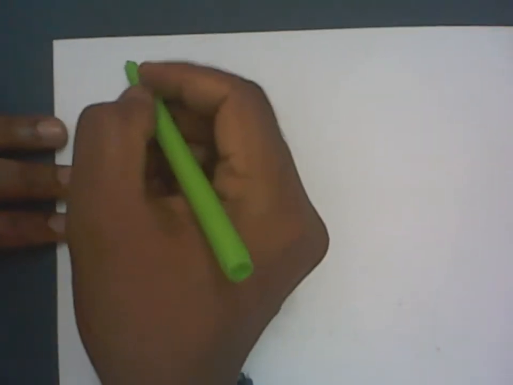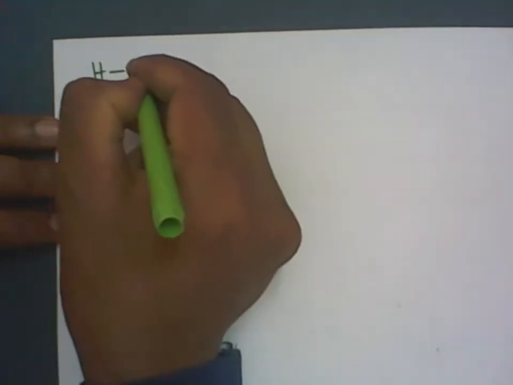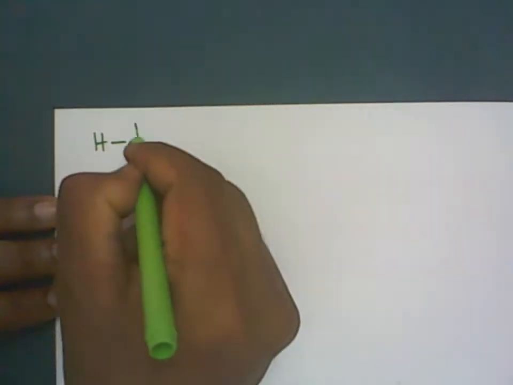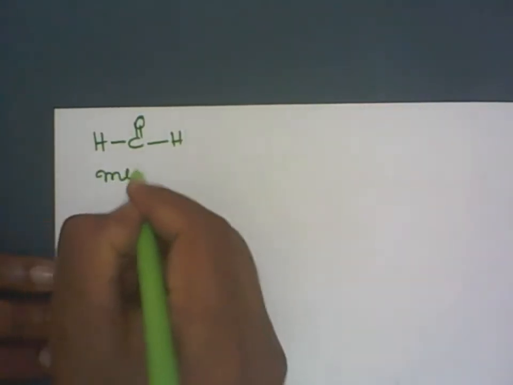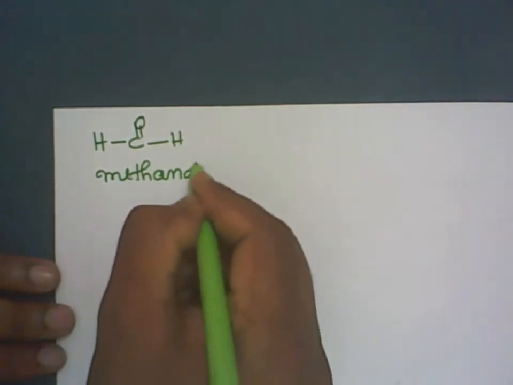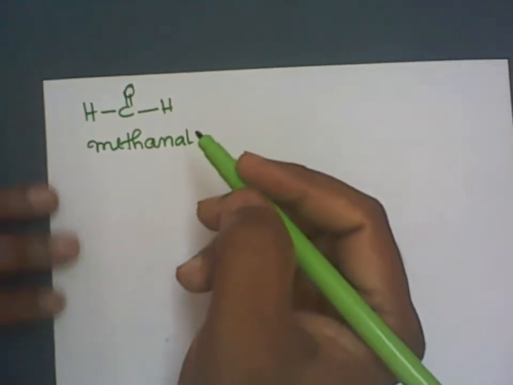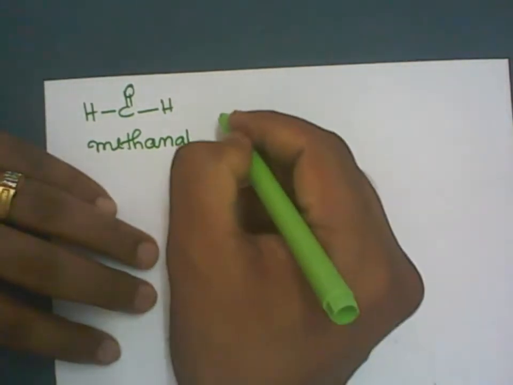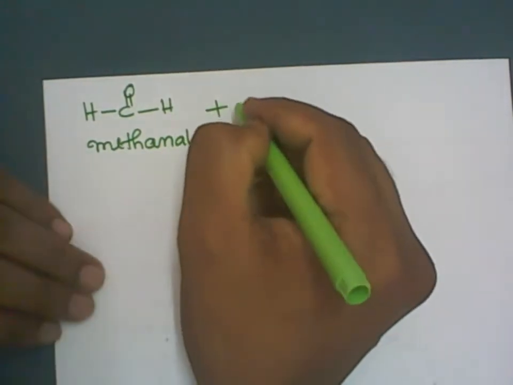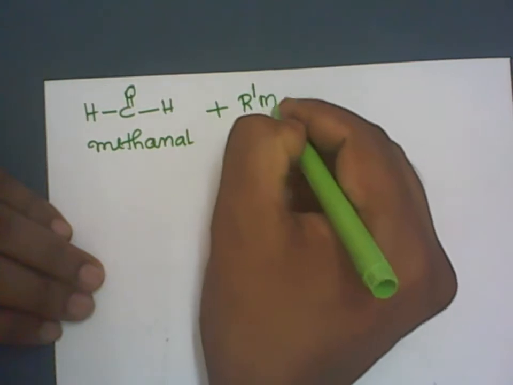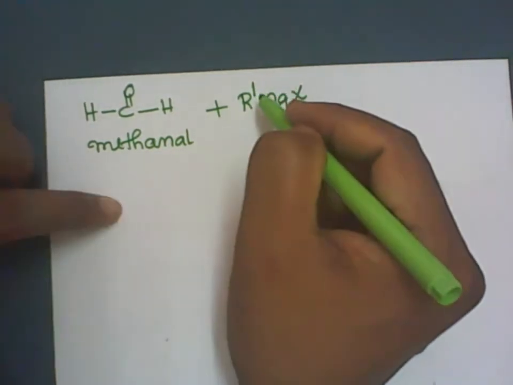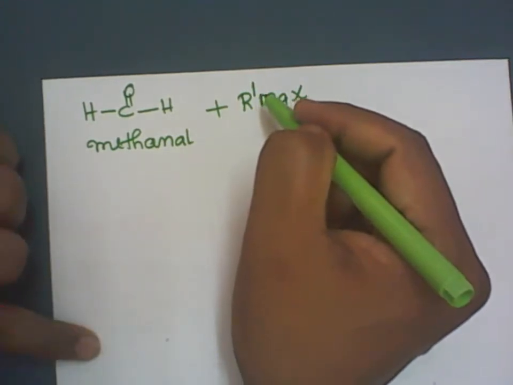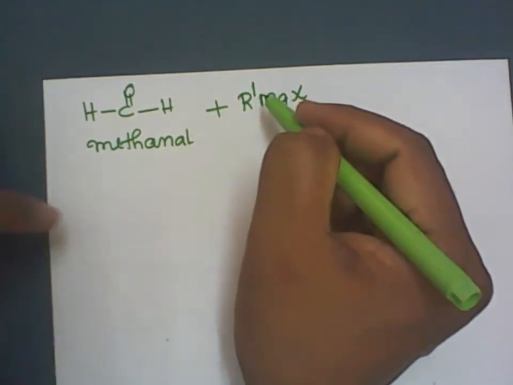So let me start now with formaldehyde. Formaldehyde has the formula HCHO, H-C double bond O-H. Or let me write the IUPAC name: this is called methanal. Now, it reacts with the Grignard reagent. Let me write the Grignard reagent as R'-MgX. I'm writing R dash because in the second and third examples, there will be R groups on the aldehydes and ketones.